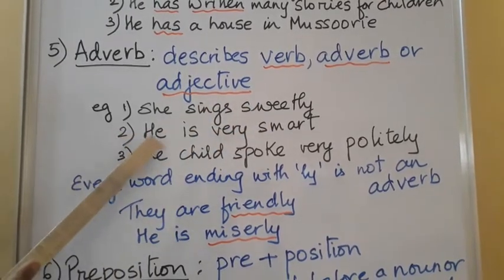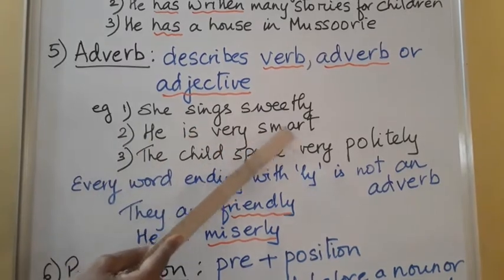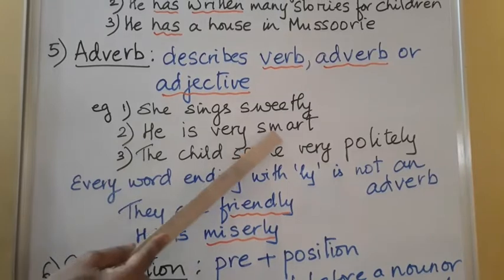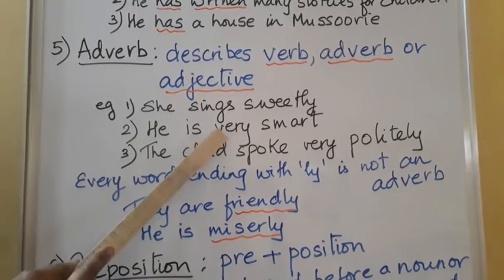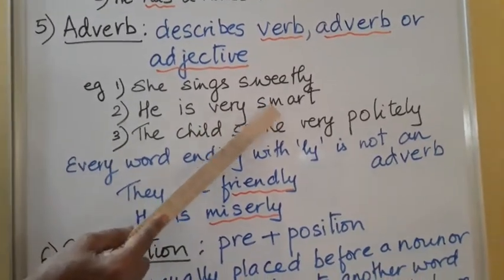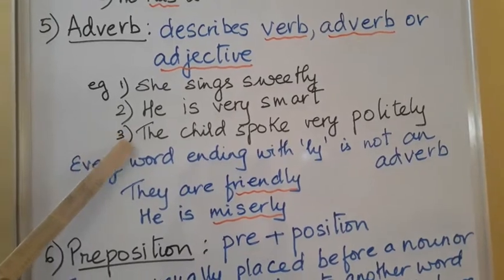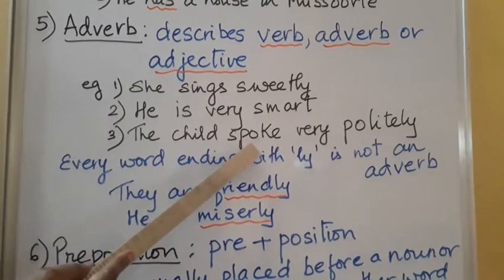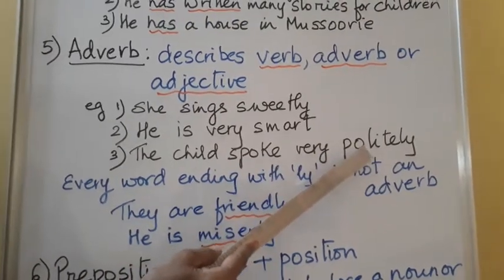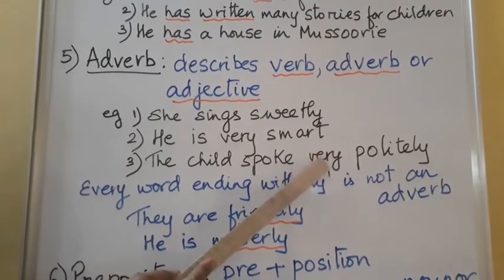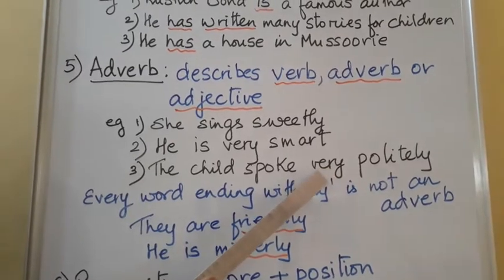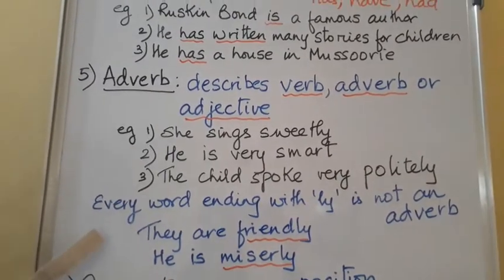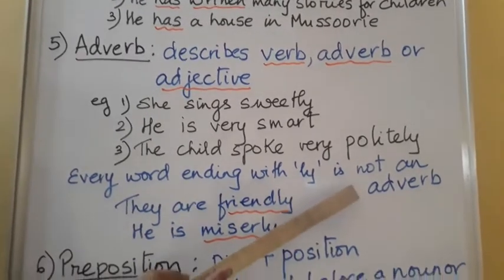The second example, he is very smart. Now the word smart talks about the person, and that is an adjective. The word very is an adverb, and it talks about an adjective. The third example is the child spoke very politely. The verb is spoke, politely is an adverb, and the word very is another adverb that is talking about an adverb. So every word ending with ly is not an adverb.